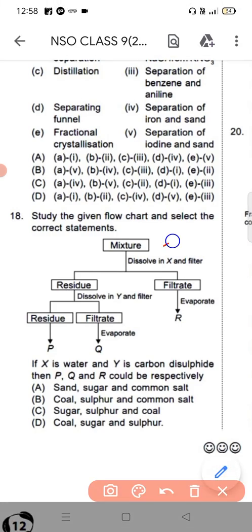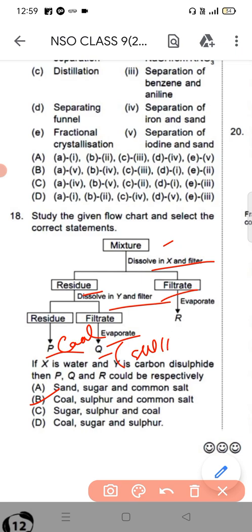Mixture, dissolved in X, filtrate, residue Y, filter, then residue, filter, evaporate, P and Q. If X is water and Y is carbon disulfide, then P, Q and R can be respectively: P is coal, Q is sulfur and R is common salt.